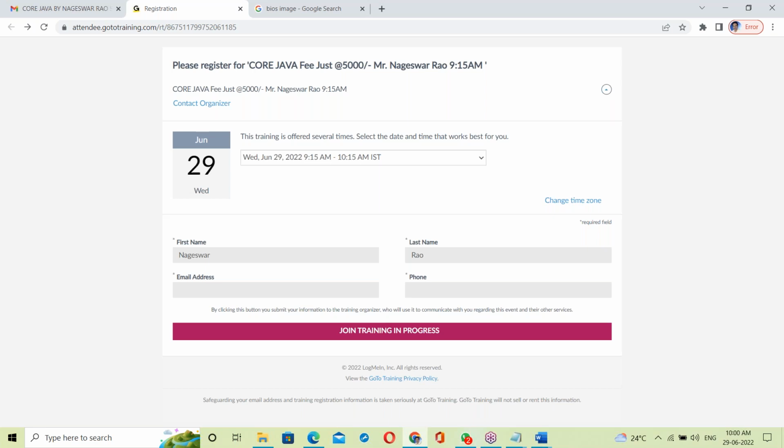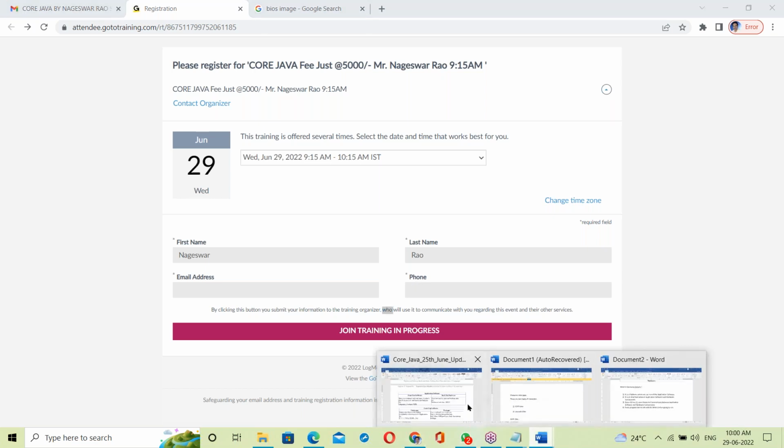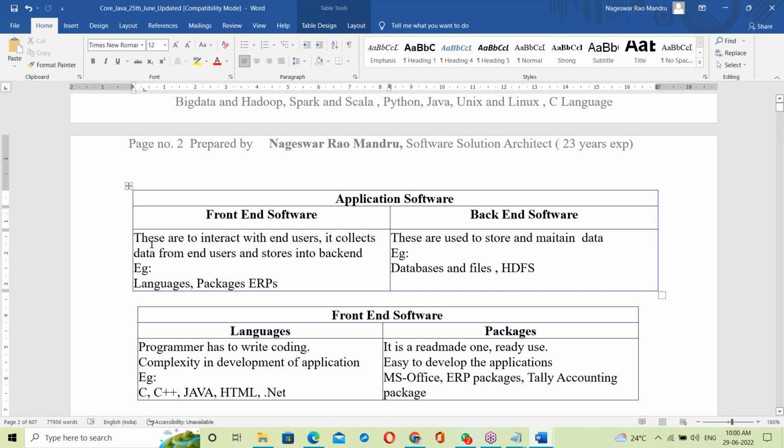Backend. After finishing your class, the online team will take all of your data, and then starting follow. So it's simply starting follow. That's it here. This is called the front end. The front end interacts with users. Front end is to interact with end users.